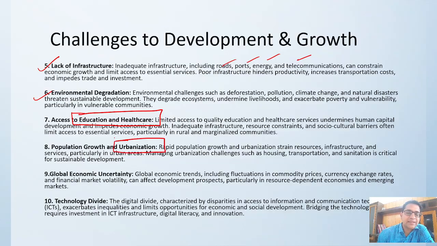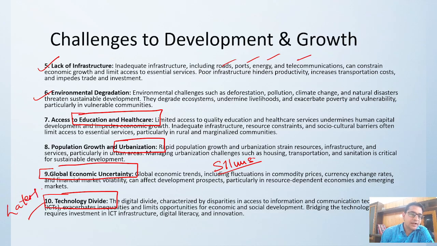Urbanization is taking place recklessly, not in a sound manner. Housing issues are there, transportation issues are there, sanitation issues are there. It is leading to slum areas. And global economic uncertainty is still at the door, and the technological divide is the latest one, where some people are highly tech savvy. Some people don't even know how to operate a mobile.